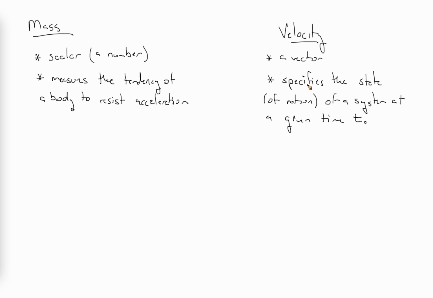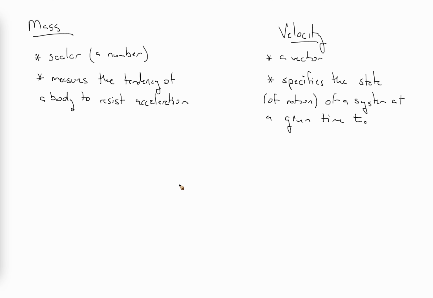Velocity, on the other hand, is a vector quantity, and it specifies the state of motion of a system at a given time t. And really, that's all it does. It's a way of saying this is how the thing is moving, and that's it. There was nothing in anything that we looked at that let velocity tell us anything more. If I tell you the velocity of something has a magnitude of 35 feet per second, that alone tells you nothing other than that's how fast it's going. And if I'm giving you an actual velocity, then I'm also telling you what direction that travel is happening in, and that's what velocity does.